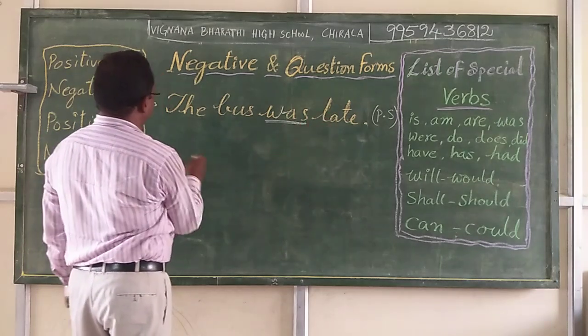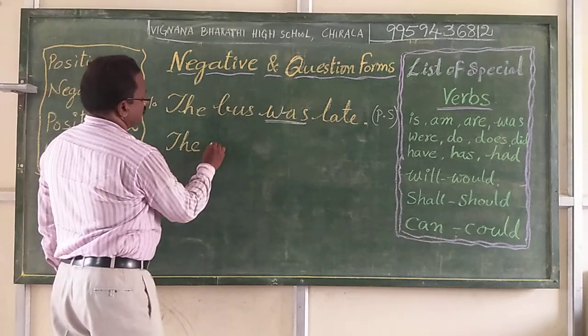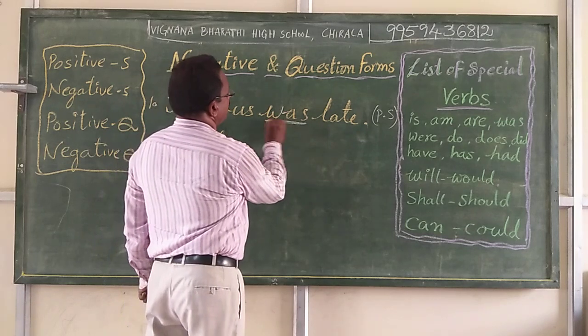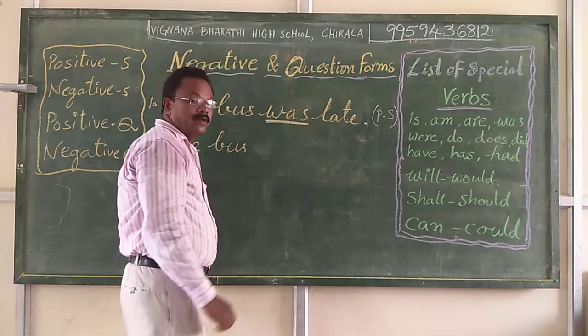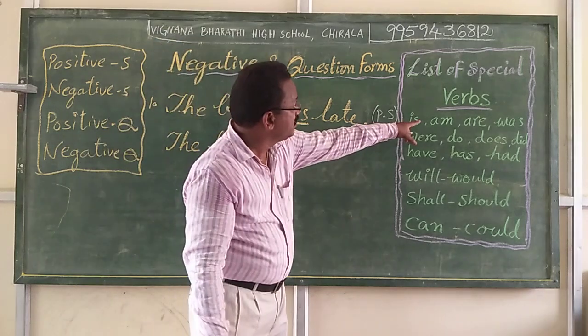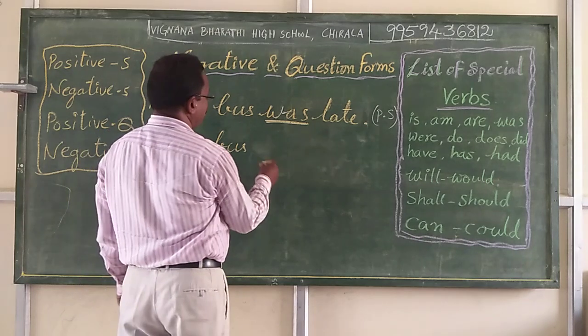For example, this is a positive statement, the bus was late. We need to write a negative statement for this. We already underlined the verb in the sentence. What kind of verb is it? A special verb, or auxiliary verb.